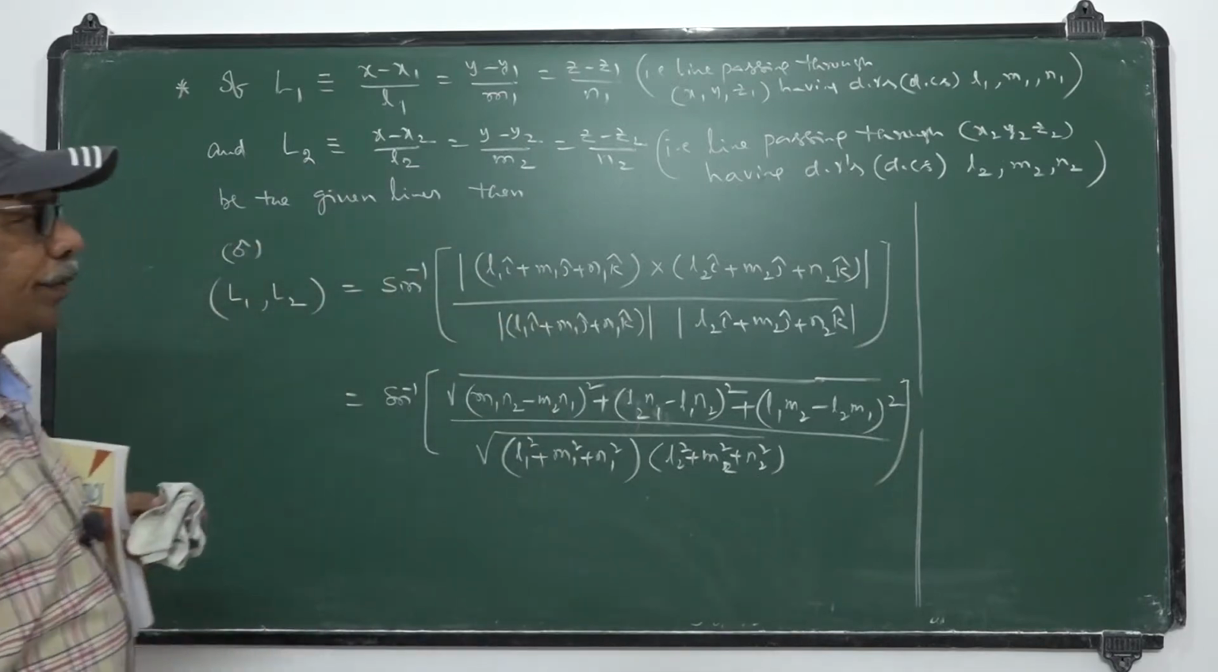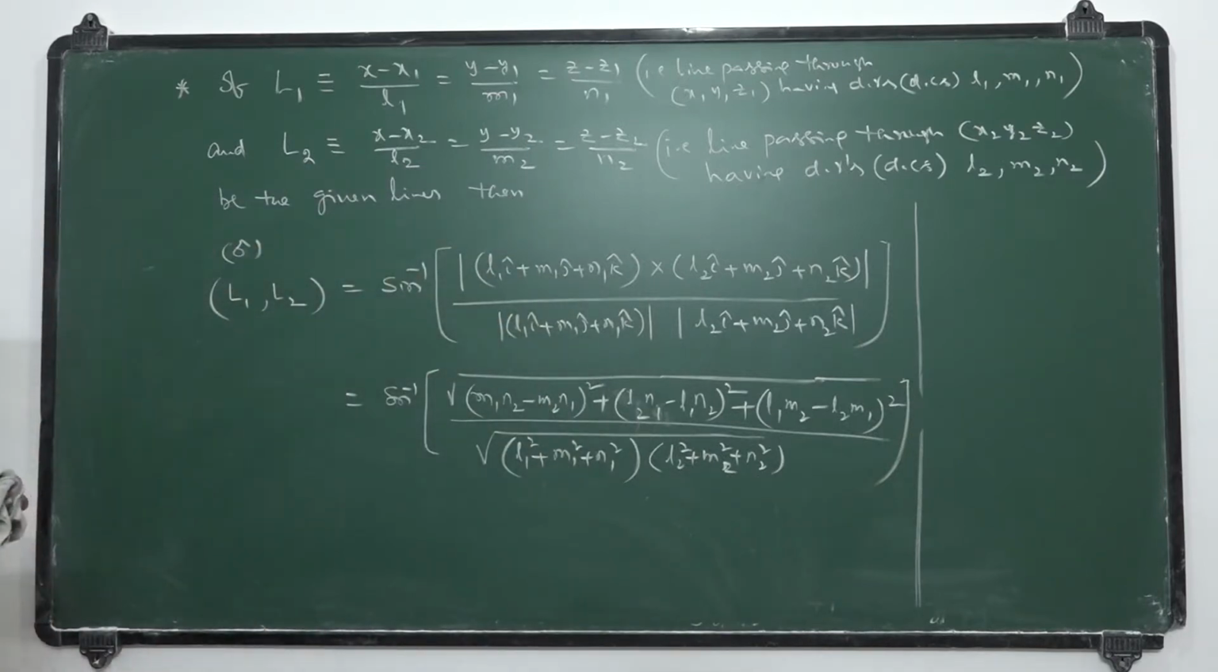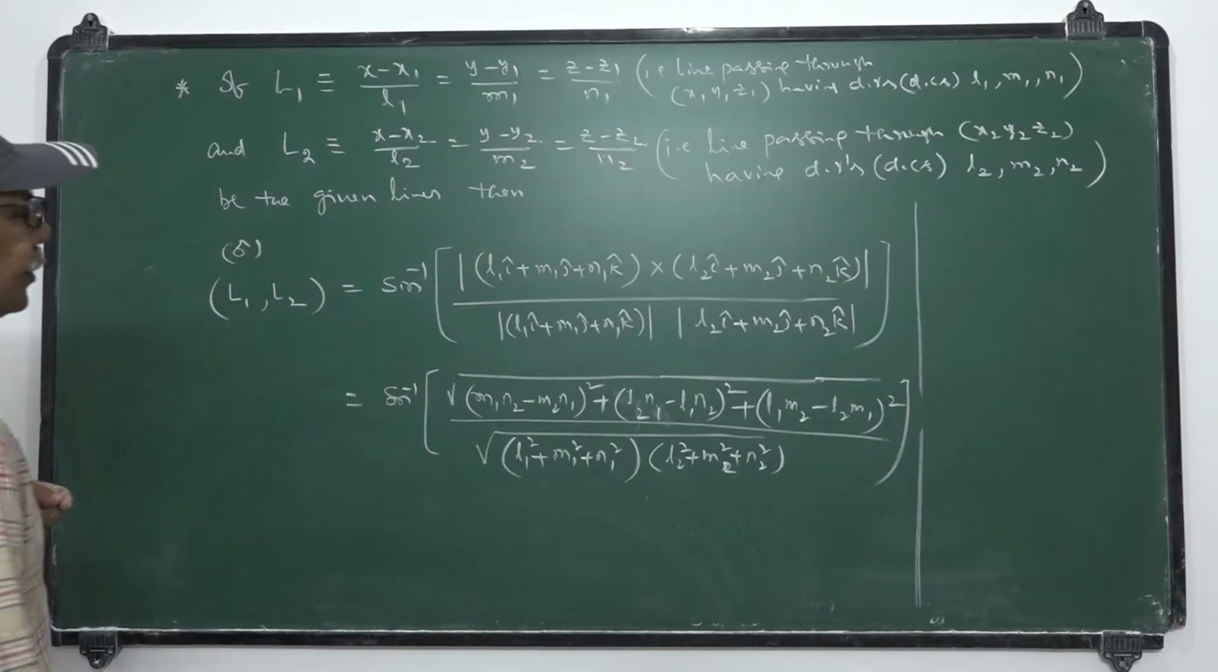This is the angle between two lines in terms of sine value. So based on dot product we get cos, based on cross product we get sine. This is the angle between the two lines.